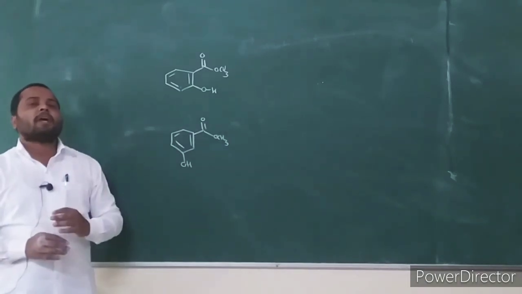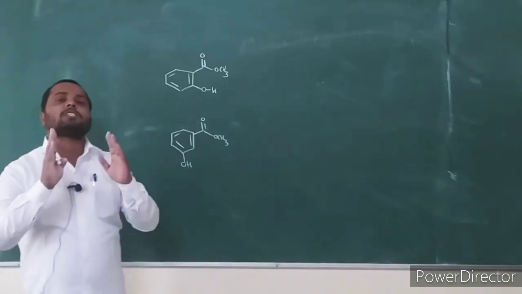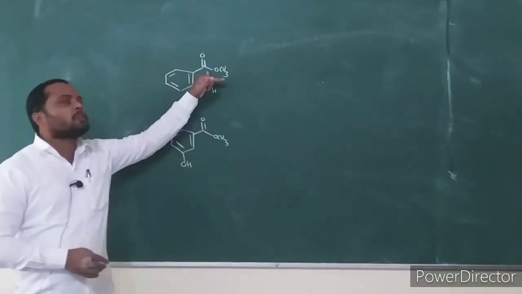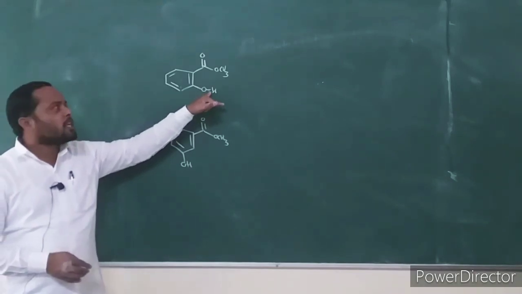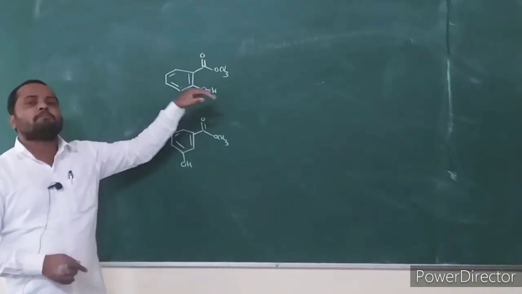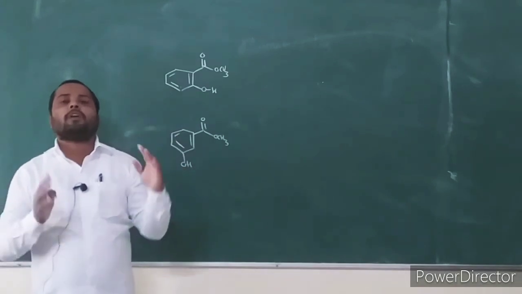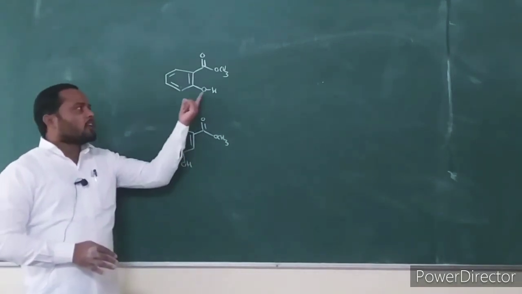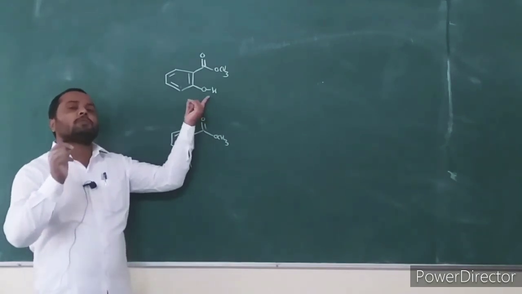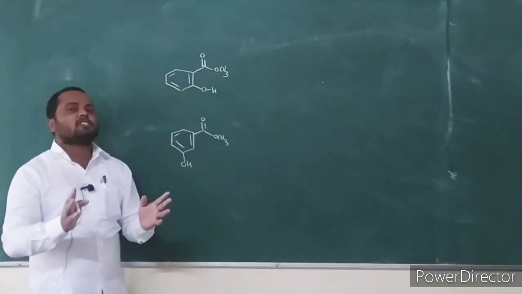The condition for it to undergo the ortho effect: with respect to the ester functional group, there is a hydroxy group present which has one hydrogen. Then this compound undergoes ortho effect fragmentation. And for ortho effect fragmentation, a 6-member cyclic transition state should be formed.